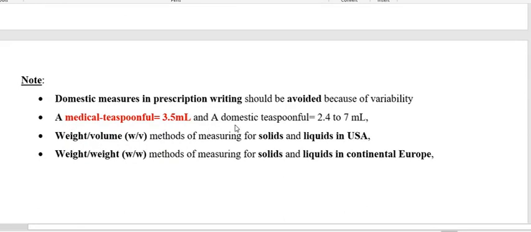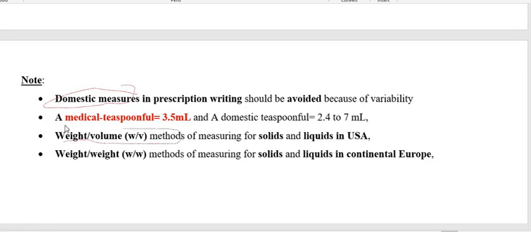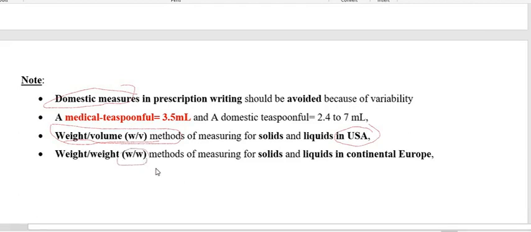And this is an interesting fact: while writing a prescription, you avoid the domestic measures. Weight by volume method of measuring solids and liquids is used in the USA, whereas the weight by weight system of measure for solids and liquids is used in Europe. So this is all about your practical class. In the next class, we are going to discuss the next topic. That's all.